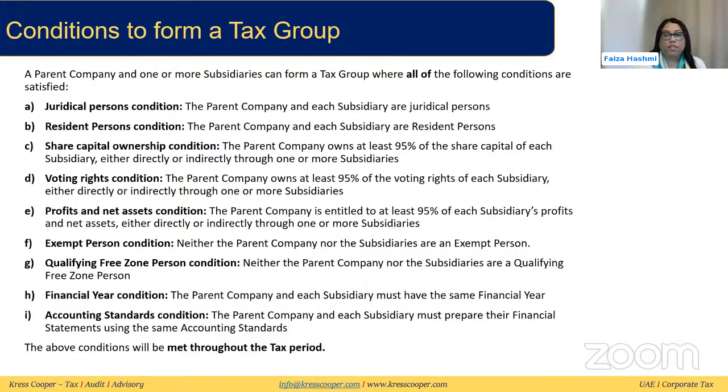Then we looked at the financial year condition. The parent and each subsidiary must have the same financial year. In case the financial year is different, then one of them has to align with the other. Either the parent can align with the subsidiaries or the subsidiary can align with the parent, but all of the members of the tax group need to have the same financial year. The accounting standard condition says that the financial statements have to be prepared using the same accounting standard. So let's say one company has revenue less than 50 million and is using IFRS for SMEs, and the other company is using IFRS. That cannot happen. It has to be aligned, and both companies have to apply the same accounting standard.